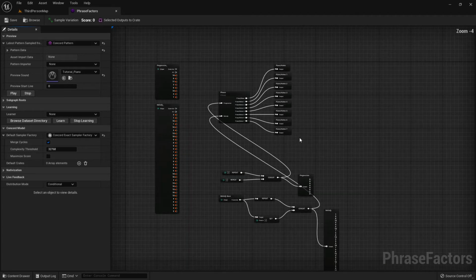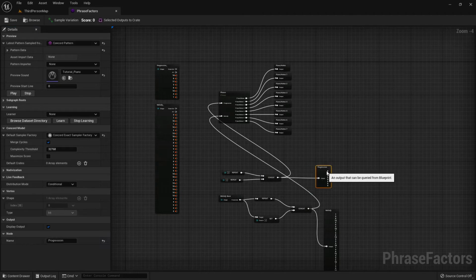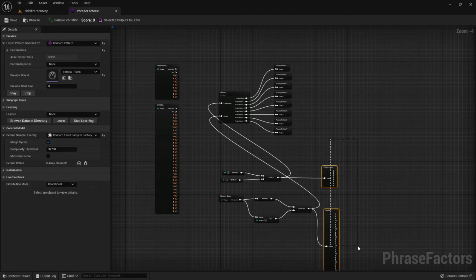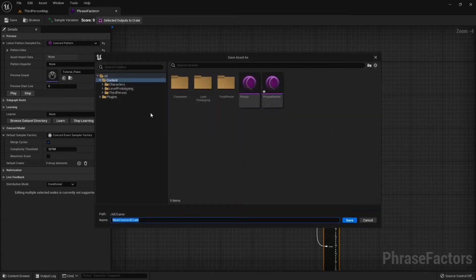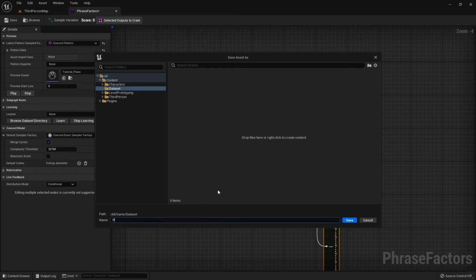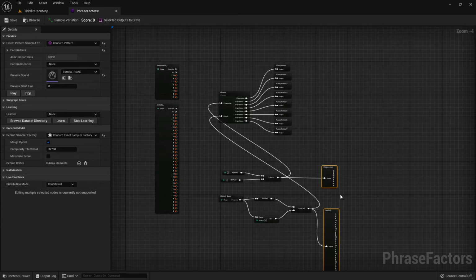Okay, I'm happy with this melody and progression, and I want to save it as a data point in our dataset. I can simply select the outputs that I want to save and click Selected Outputs to create. Then I will just create a new folder here and call this my dataset. And inside I will save this as phrase 1 and save.